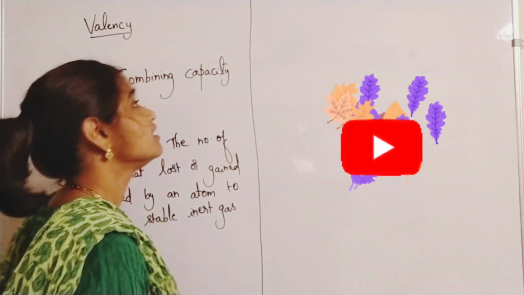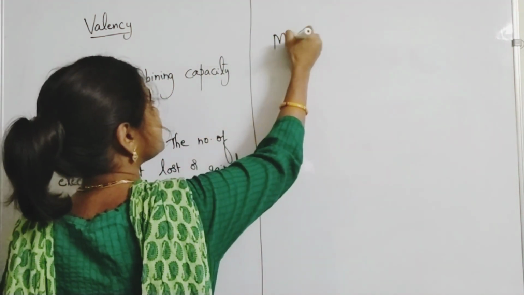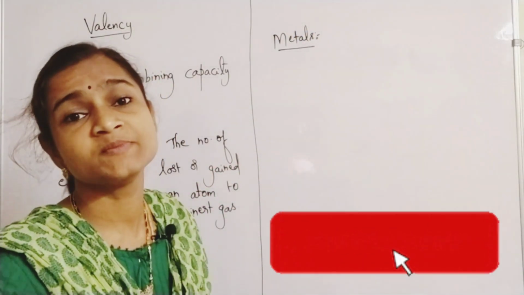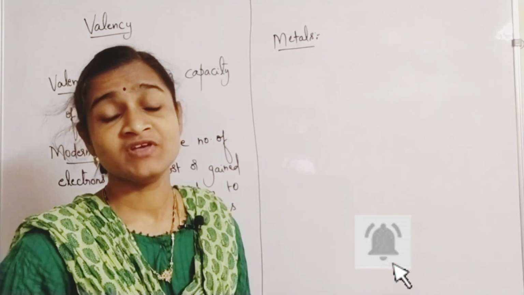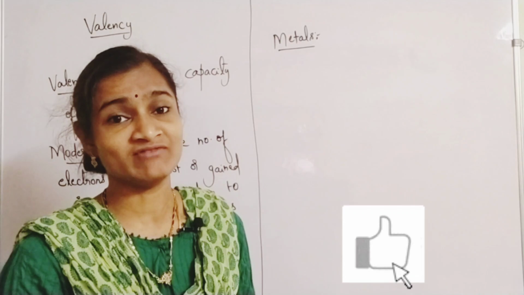You all know that metals are the substances which are shiny, lustrous, malleable, ductile, all these properties you have learnt.